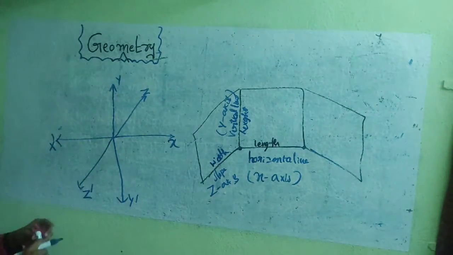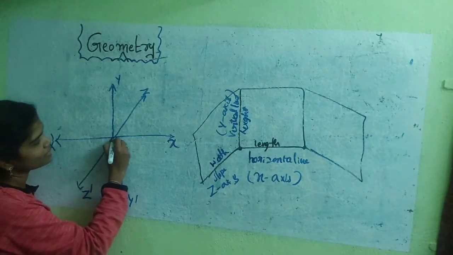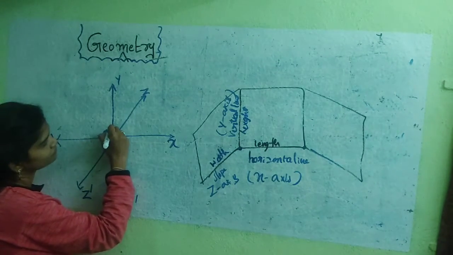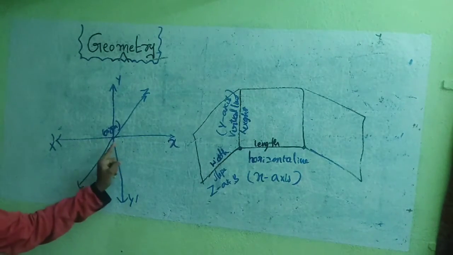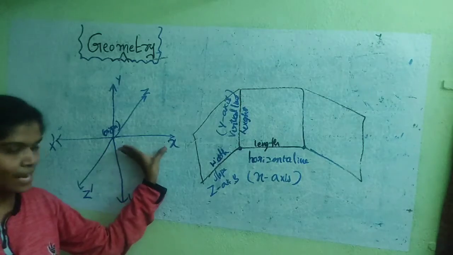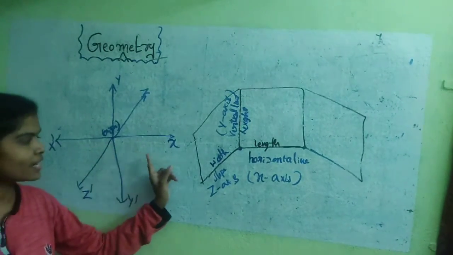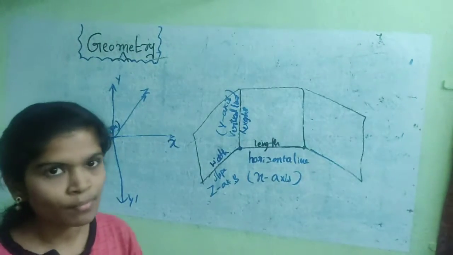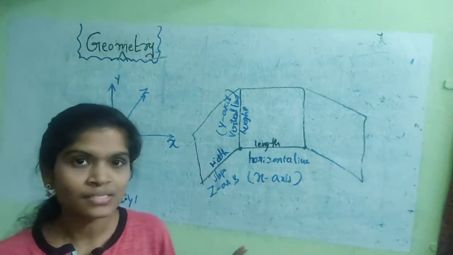Here these 3 lines are meeting at a point, that is the origin. Here, this is the right hand side, this is the left hand side representation. Here on the right hand side, on a number line, do you know how to represent numbers on a number line?